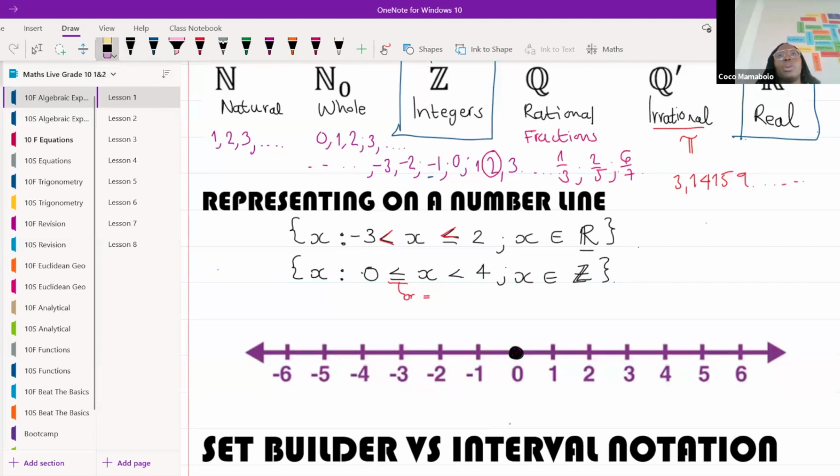Then we're going to go to 4. Does 4 have an or equal to over there? No, it doesn't. So closed or open dot? It must be open because we didn't include it.